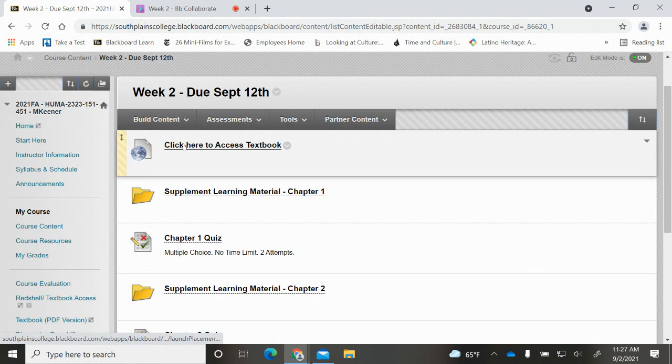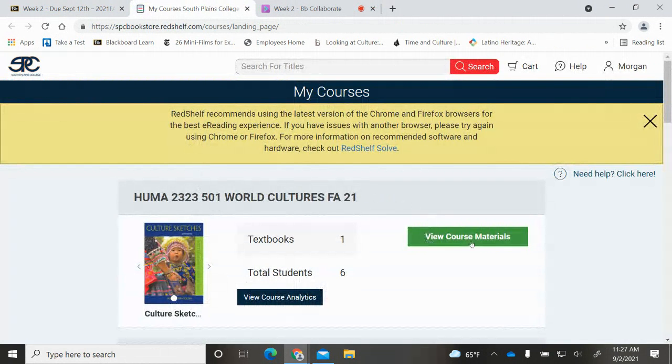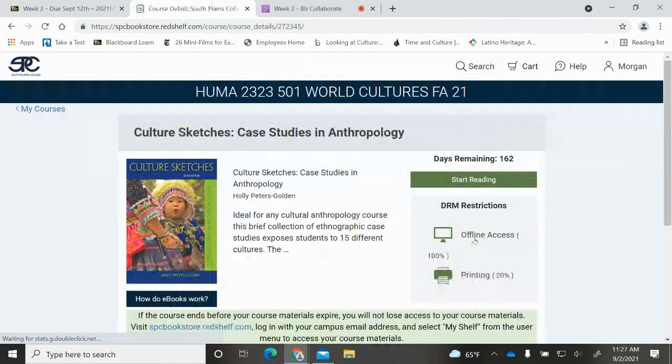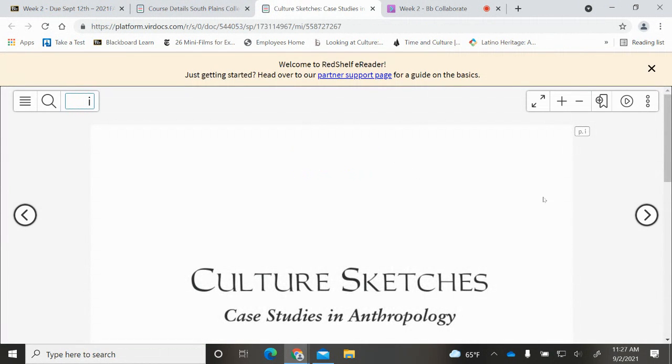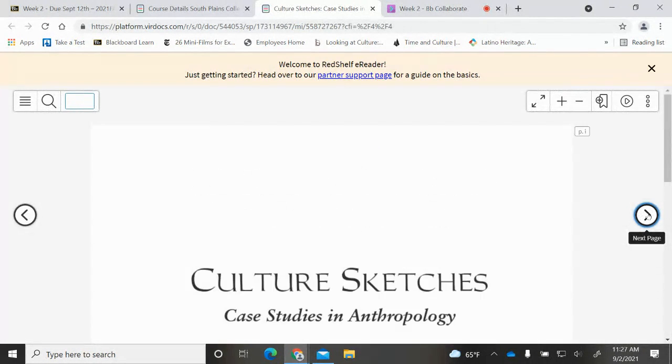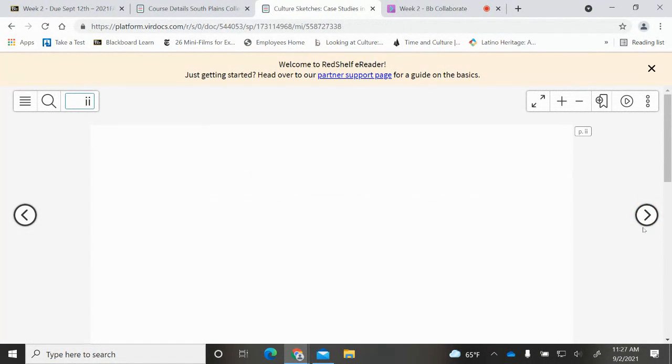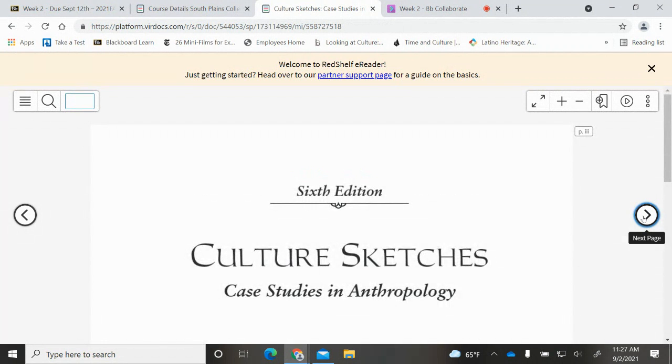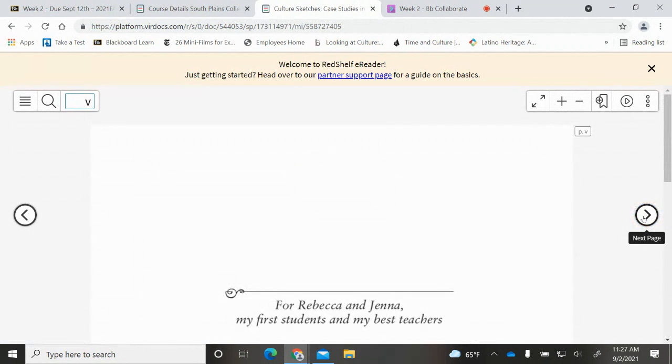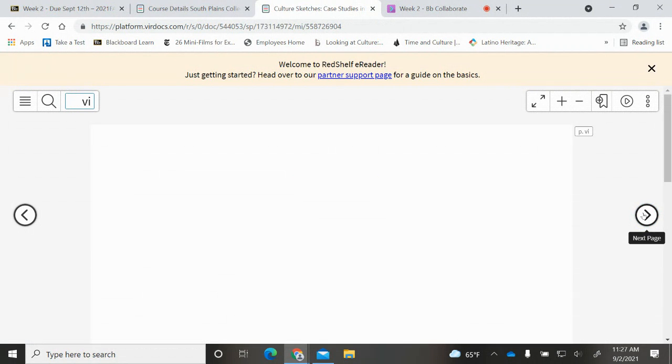The first thing you're going to see is your access to your textbook. All you're going to do is click here to access that textbook. It should be right here. You can view course materials and start reading. For week 2, you're reading chapters 1 and 2. You're going to just click this next page and get through all the initial stuff until you get to chapter 1.